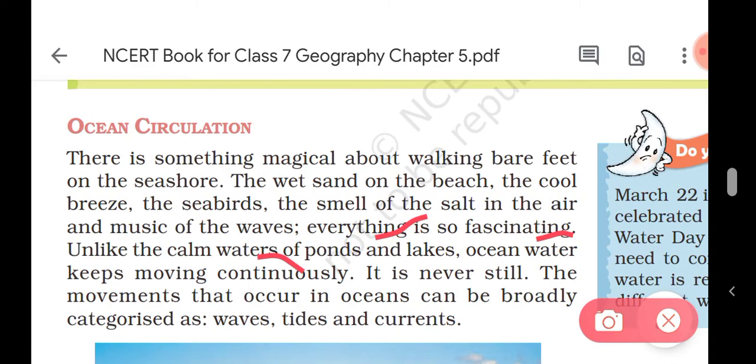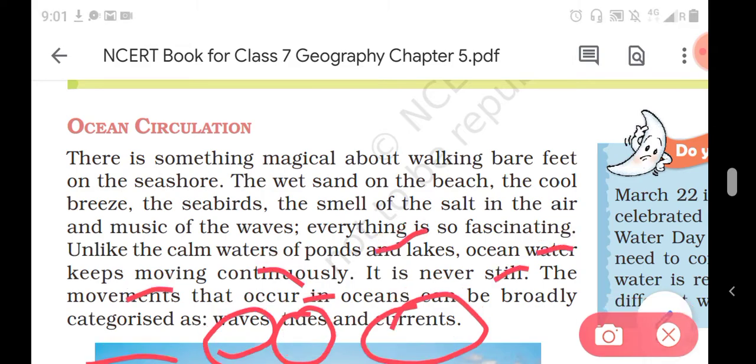Unlike the calm water of a pond or lake, ocean water keeps moving continuously, so it is never still. The movements that occur in the ocean can be broadly categorized as waves, tides and currents. Okay, waves, tides and currents. So now we will read about it.